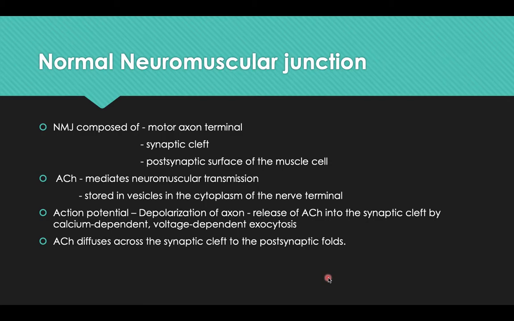So first let's understand a normal neuromuscular junction. A neuromuscular junction is composed of a motor axon terminal, the synaptic cleft and the postsynaptic surface of the muscle cell. Acetylcholine mediates this neuromuscular transmission. It is stored in vesicles in the cytoplasm of the nerve terminal. Then action potential develops, depolarization of the axons occurs, which leads to release of acetylcholine into the synaptic cleft by a calcium-dependent, voltage-dependent exocytosis.